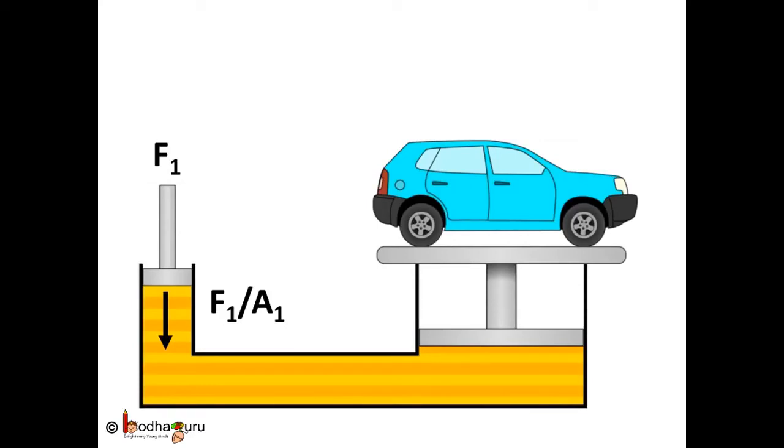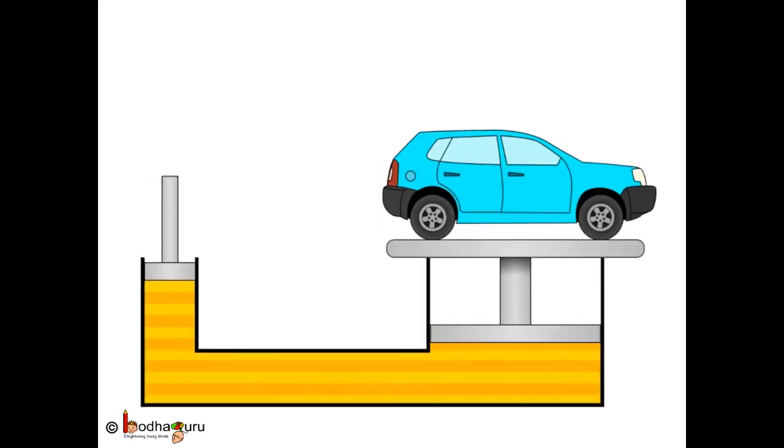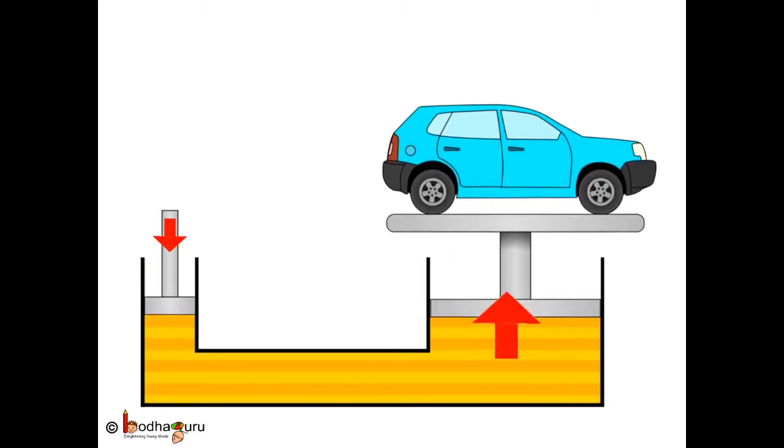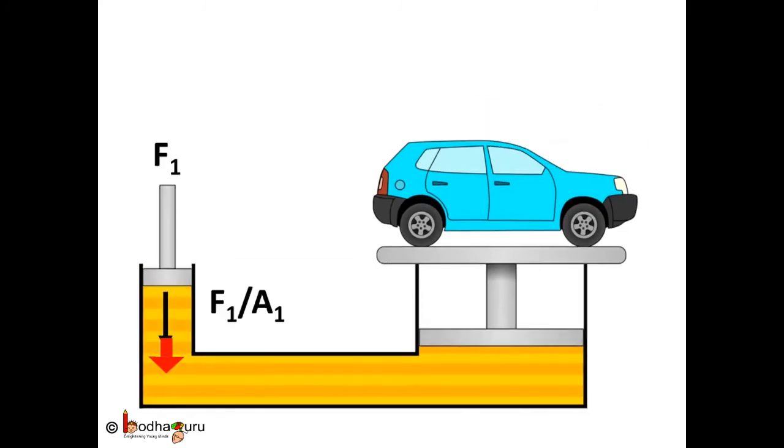As we know, pressure is equal to force by area. Now, the cross section A1 is small. So, we can generate greater amount of pressure easily by applying a moderate amount of force. Now, this pressure will transmit equally throughout the fluid and reach the larger tube.